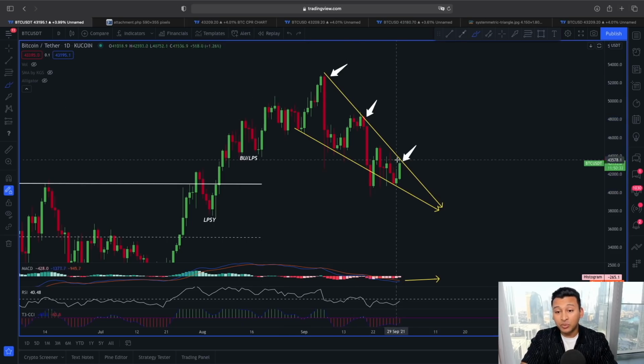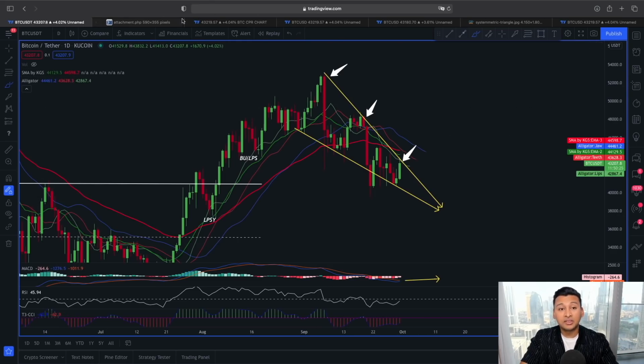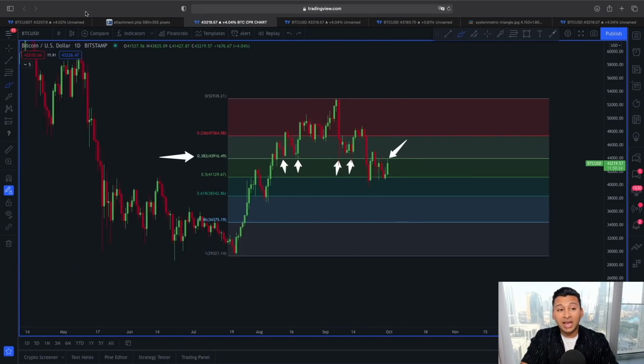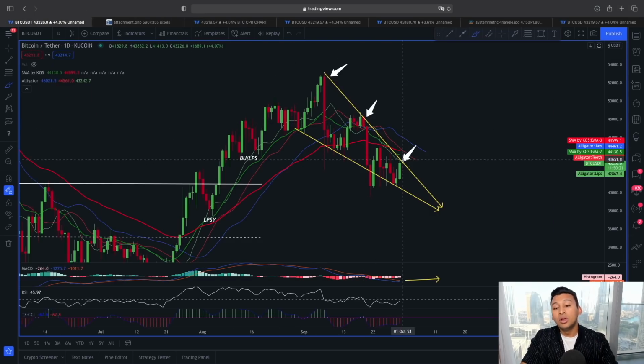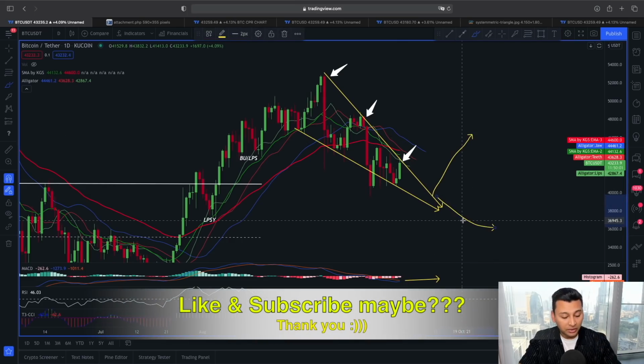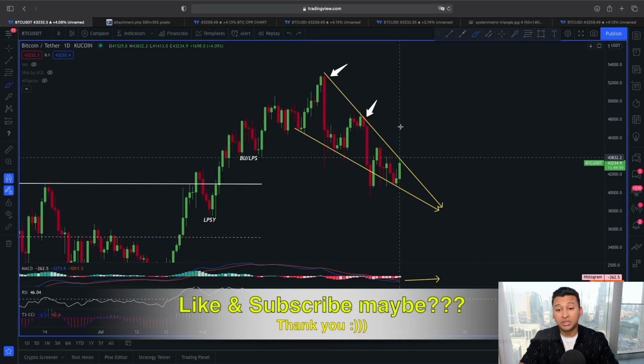But as long as we are going to get rejection from this upper line area, the Williams alligator indicator, also these moving averages along with this Fibonacci line, there are going to be more shakeouts and also potential price pullback type of scenario before starting or choosing an actual trend direction, guys. And this is one thing you have to take into consideration.